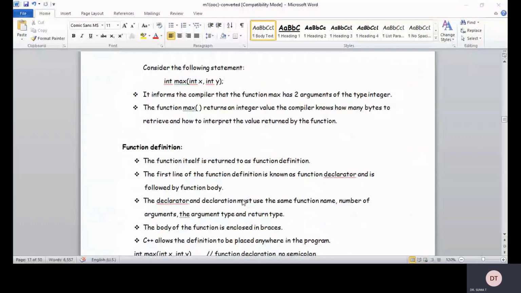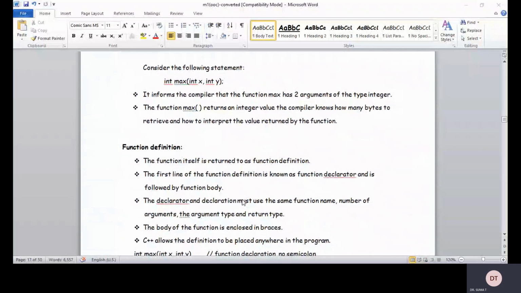We should match in three places: one is the function declaration, the second is the function call, and the third is the function definition. In all three places it must match the name, return type, and list of parameters, and which data type those parameters belong to. Then only it will not signal any error.